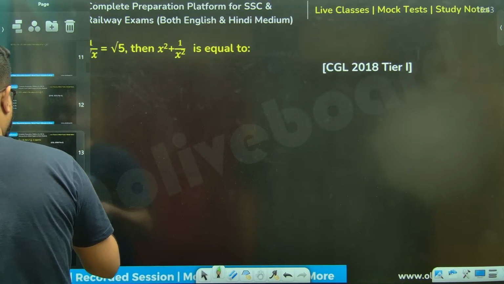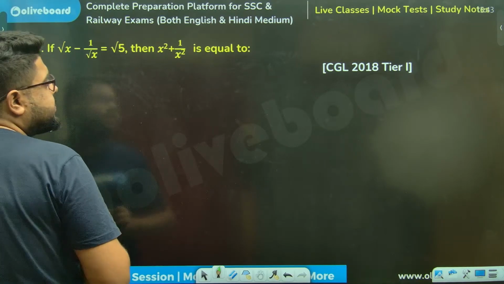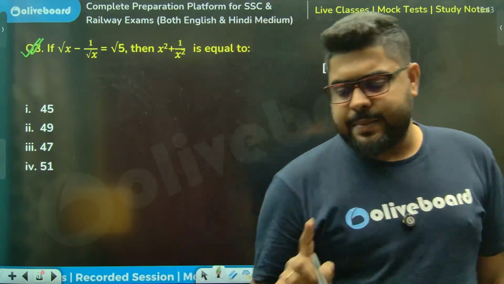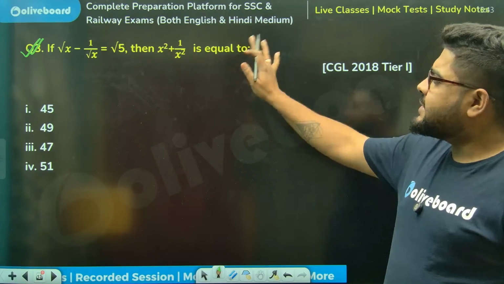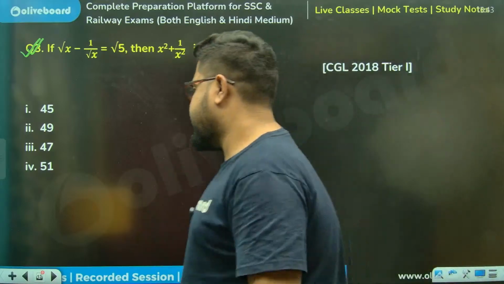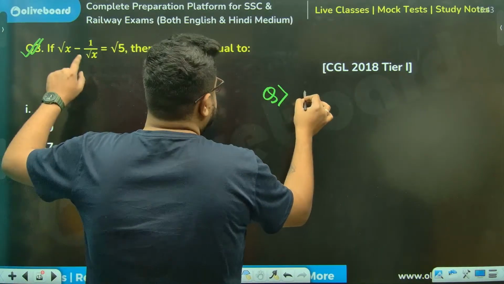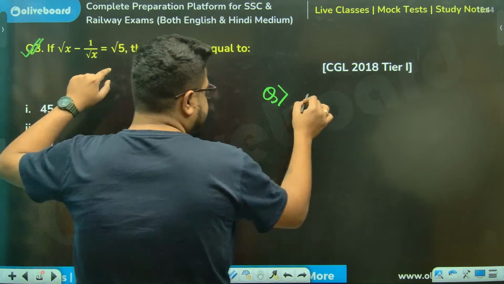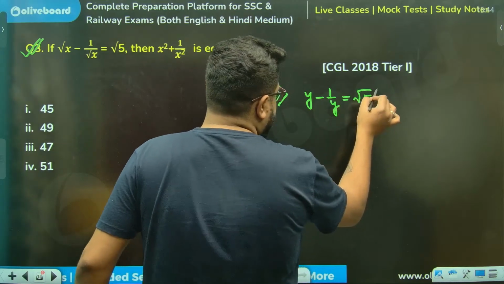This you will be able to do, sir. You see, CGL will try to play games with you like this. So please understand, if I give you the question like this, or if I simply write another question, y minus 1 by y is equal to root 5, and find